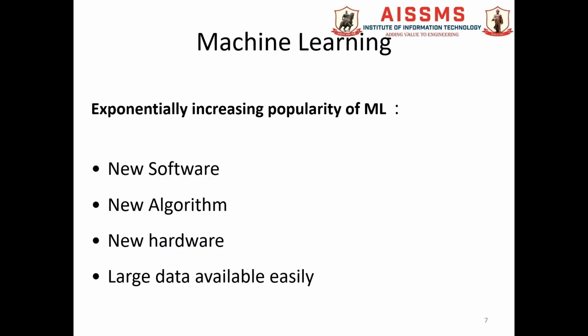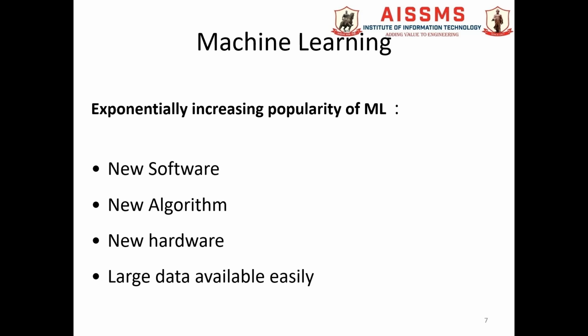Now, why is the popularity of machine learning increasing so exponentially? We know that nowadays we have so many software, so many new algorithms, a lot of hardware available, and last but not least, large data sets are available, which we call big data.